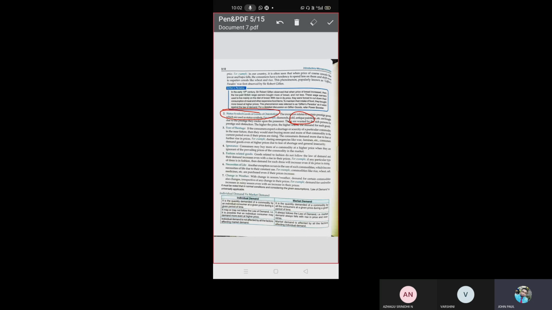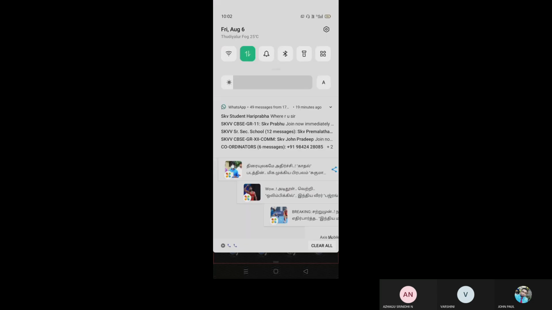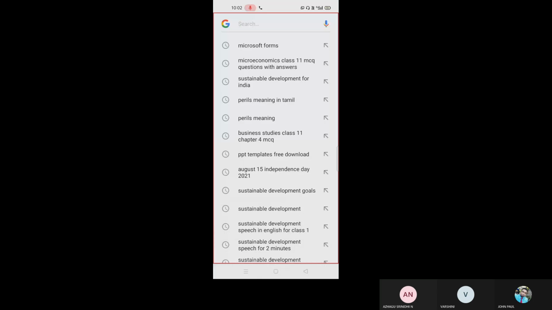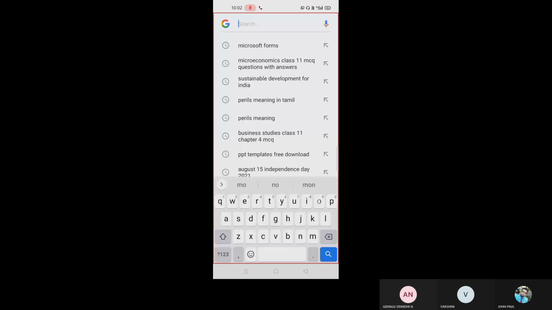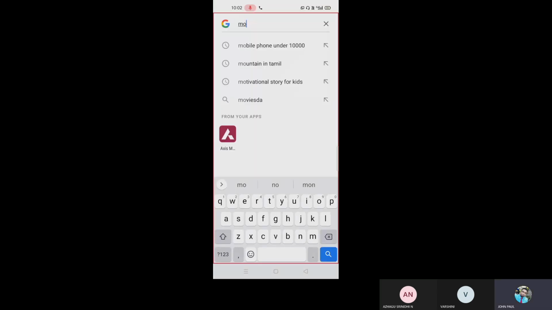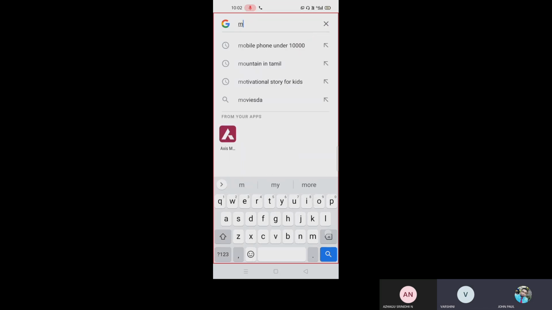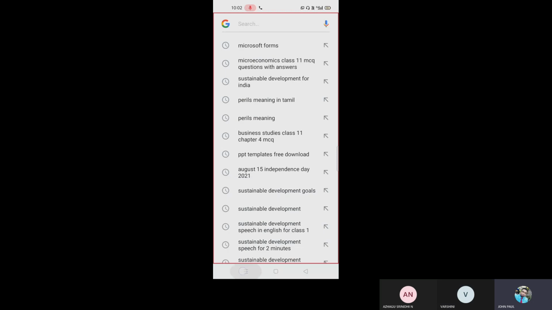It is a very, very expensive painting in the world. 860 million, okay. So 1 million is equal to 10 lakhs. So you can see how expensive it is.